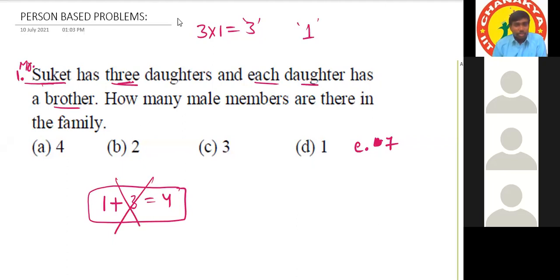Yes or no? So minimum, right? Mr. Suket is one male person, and his son is another male person. That's all. Only 2 male members are there in the family. Got it? Okay. Yes, sir.